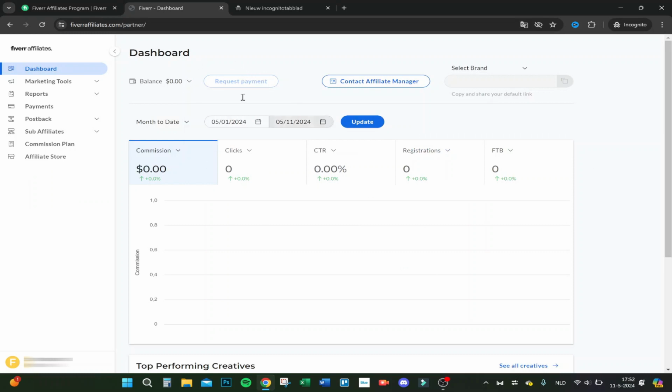So here we are at the dashboard. You can see my balance is still 0 because I just created it. Earned, paid, adjusted. You even have your own contact affiliate manager, so you can contact him right away. That's a great thing I like about this affiliate program of Fiverr. Here you can see your commissions, in which date, clicks, CTR, registrations, and FTD.